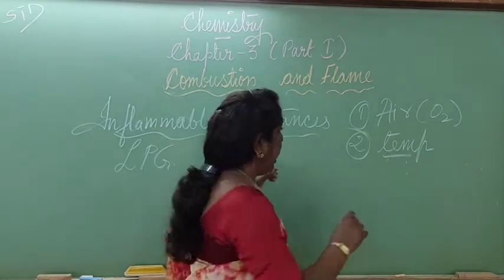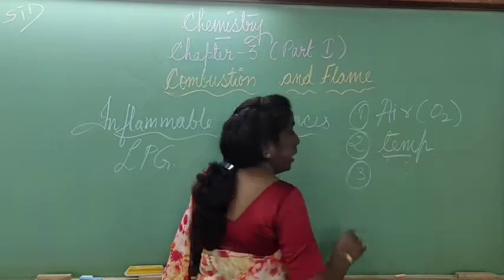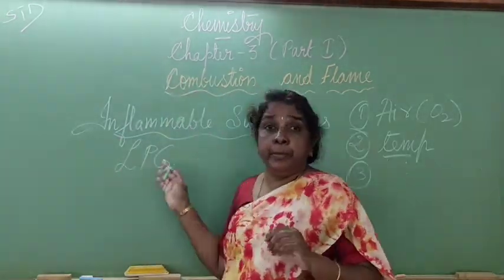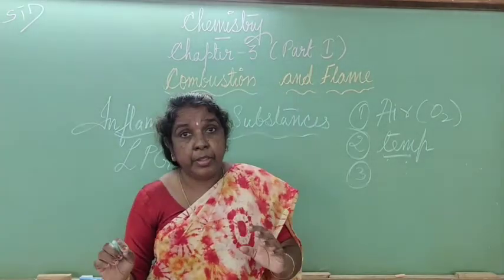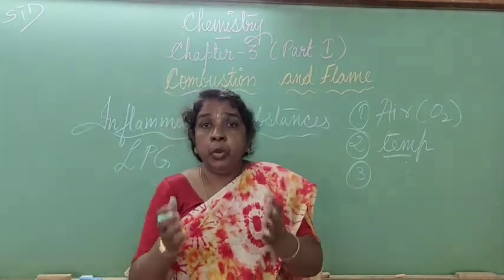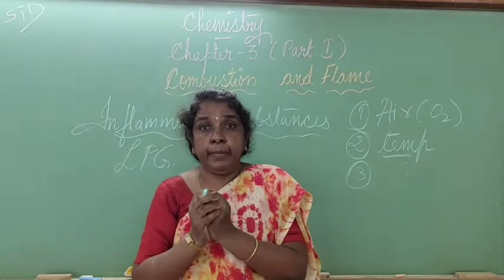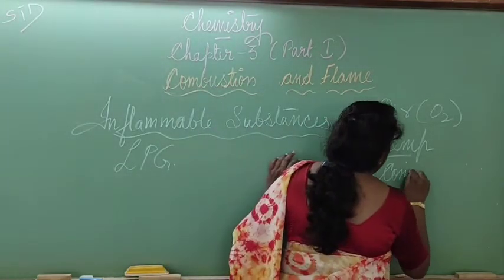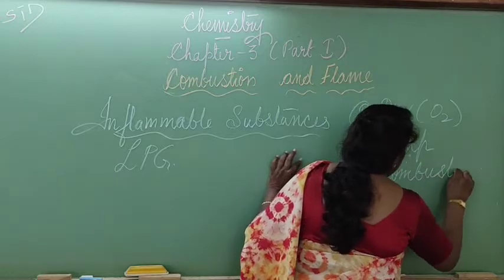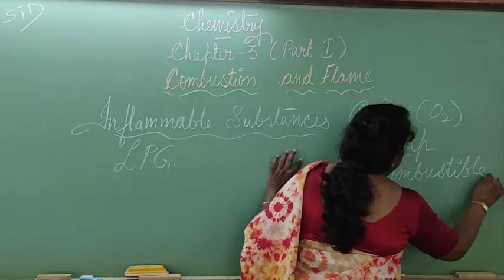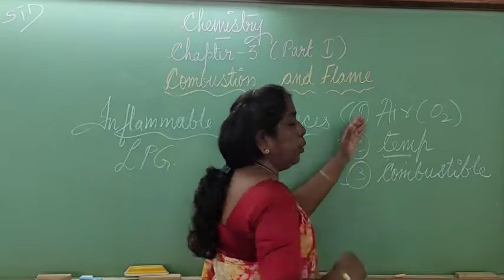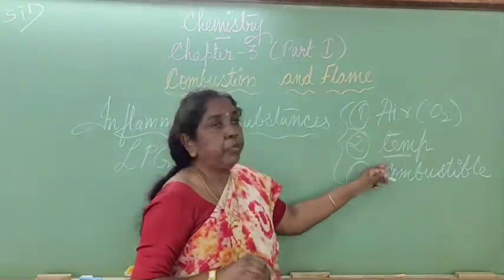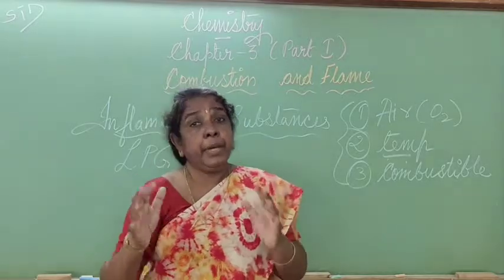Is it clear, children? And the third one, I was always talking about combustible substances. Even here I said inflammable substances. Meaning what? The substance should have the capacity to catch fire and burn. Okay, so the substance should be combustible. Okay, so in the presence of all these three, you just see burning happens. Okay, so these are the three important factors which help burning.